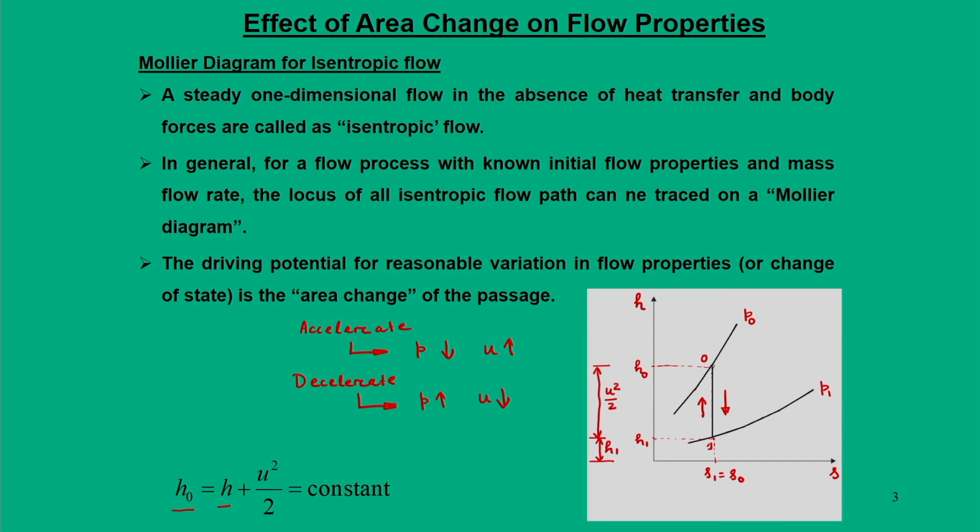So, this is how the Mollier diagram is framed up, in which, for a flow process with known initial properties and mass flow rate, the locus of all isentropic paths can be traced on a Mollier diagram.